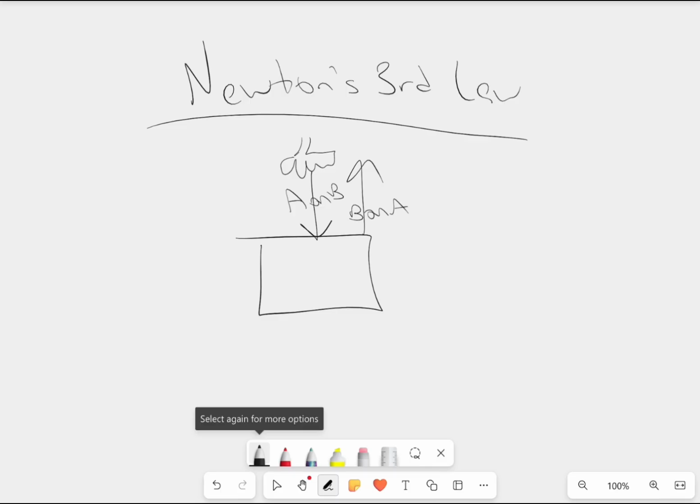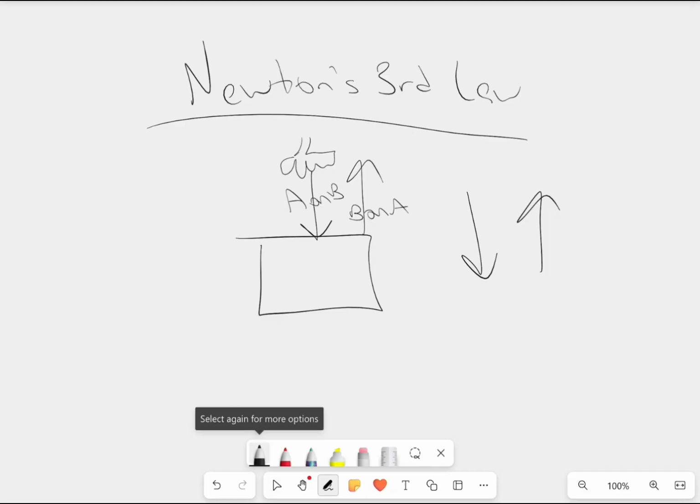But the box also has a force on your hand, and that force is B on A, the box on your hand. And these two arrows here, your hand on the box and the box on your hand, are equal in magnitude. So they have the exact same value, except one is going down and one is going up. So they always cancel out.